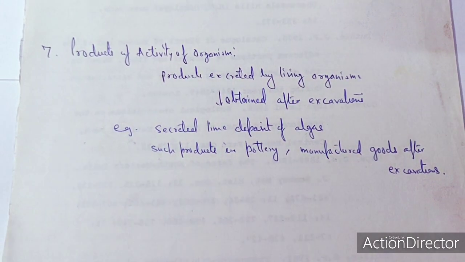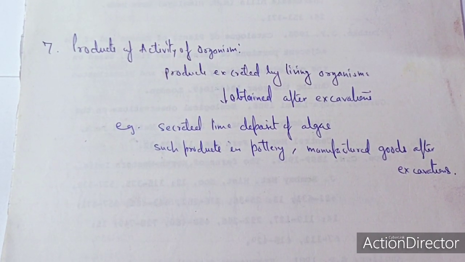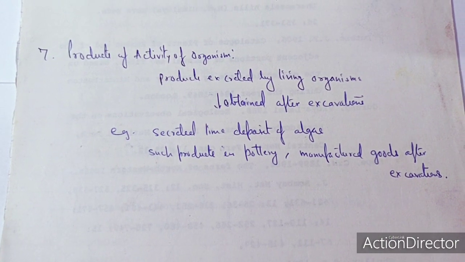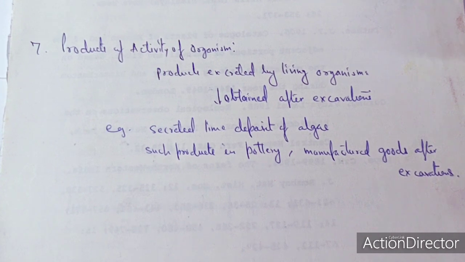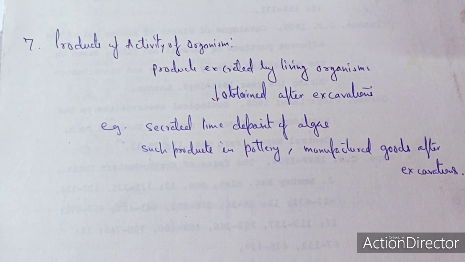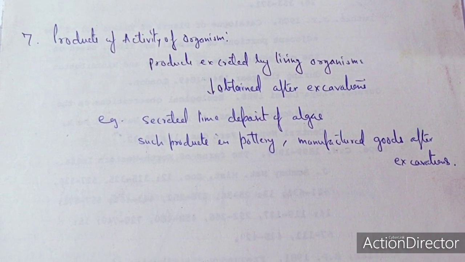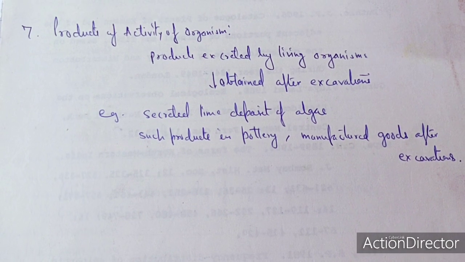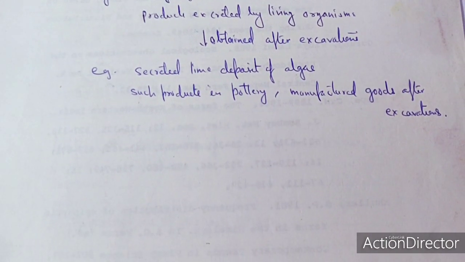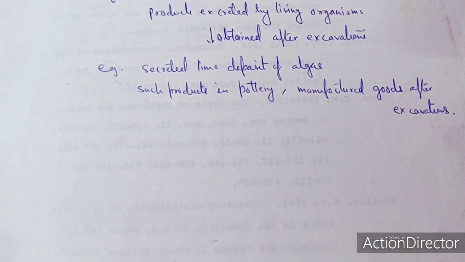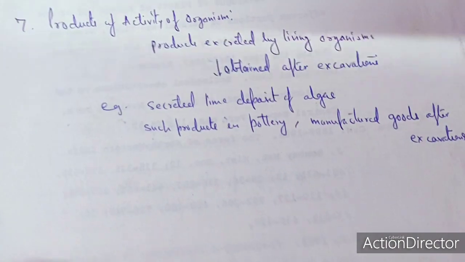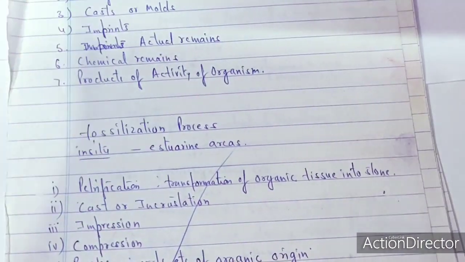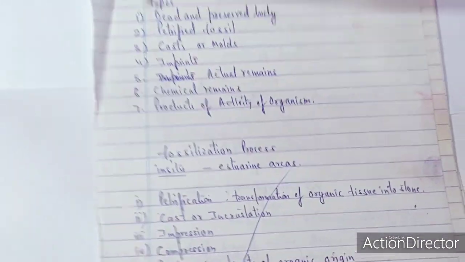So anything which is connected with the living organism, and products that have been formed by the living organism, that is bygone and has been obtained after the excavation. For example, the secreted lime deposit of algae, which is also called the tufa. Other examples are pottery and manufactured goods after the excavation. So these are the 7 types of fossils which are recognized.